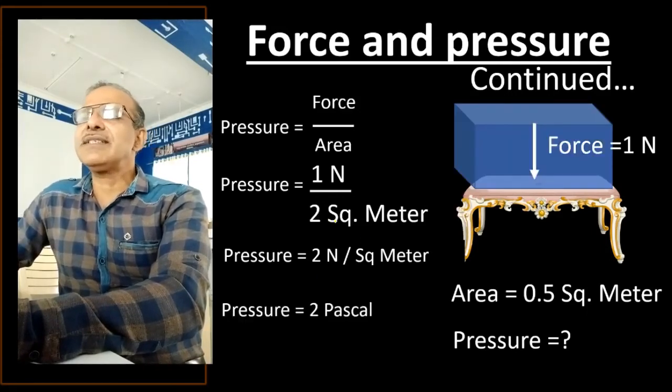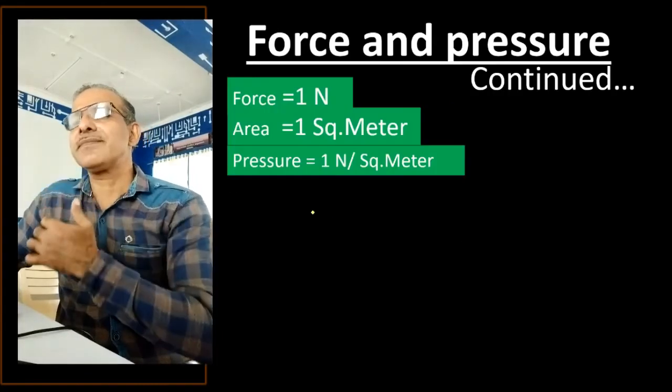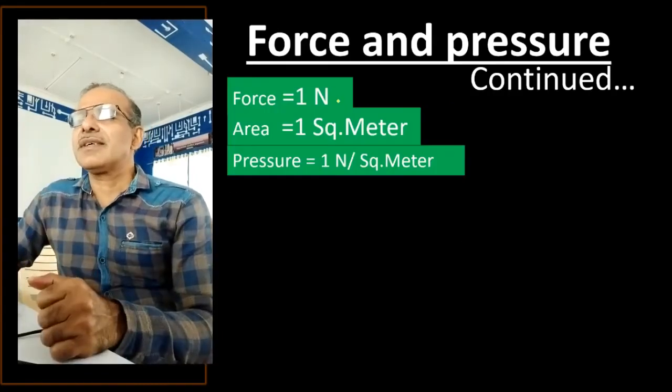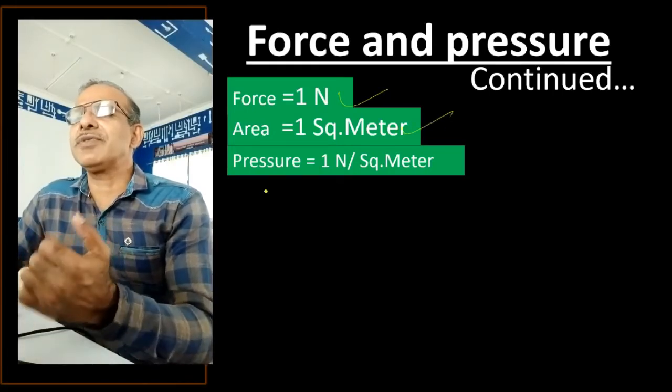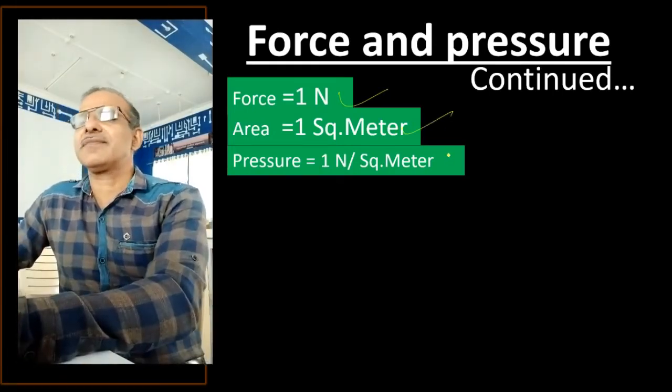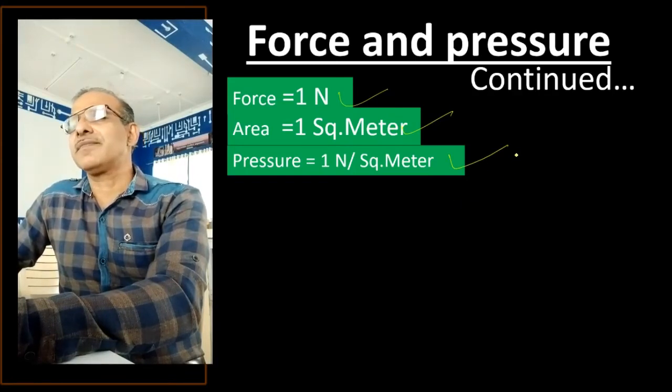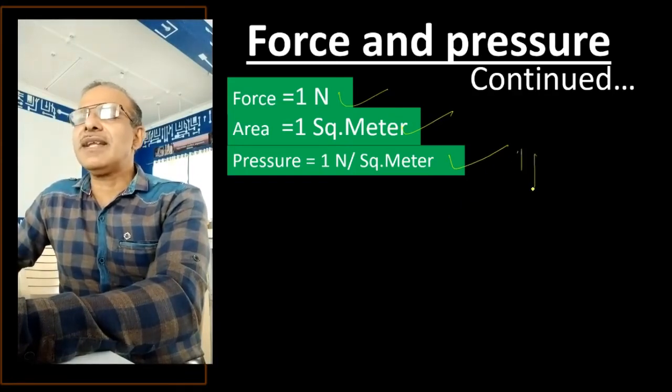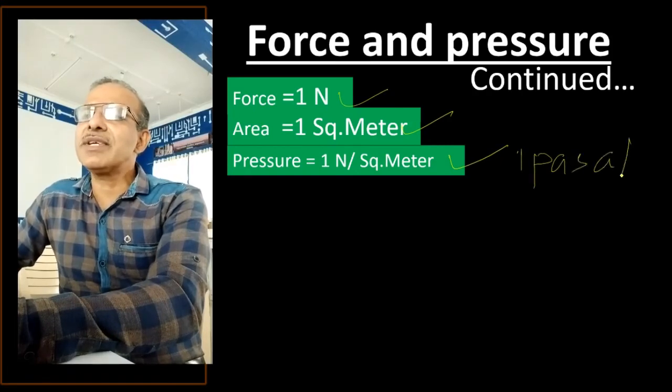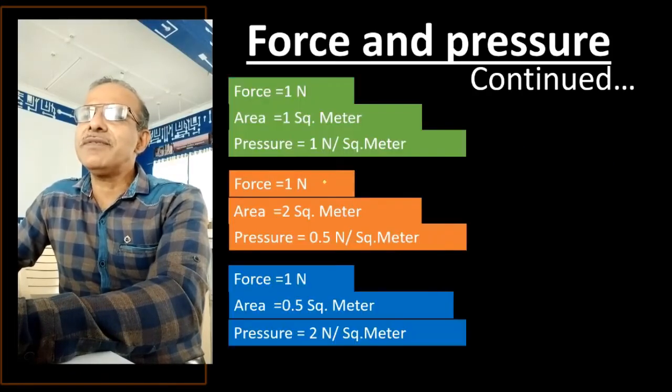Now we will bring all these 3 examples together. In the first case, it was 1 Newton force, 1 square meter area, and the pressure was how much? 1 Newton per square meter, that is 1 Pascal. In the next, we have seen 1 Newton, but this 1 square meter we have increased to 2 square meter, but the pressure is reduced.